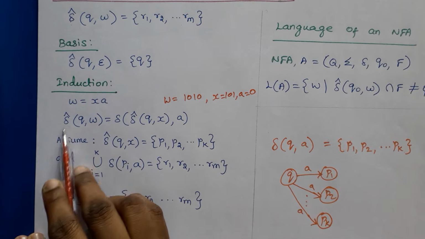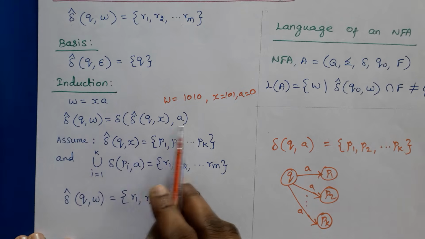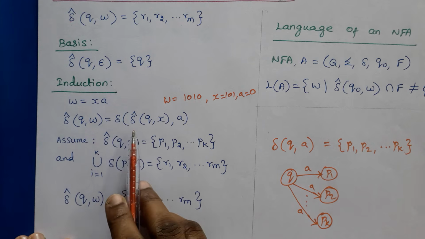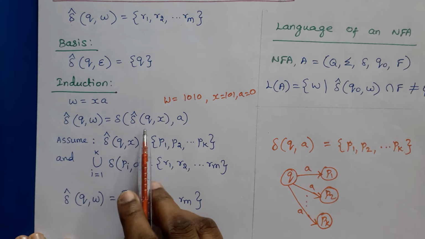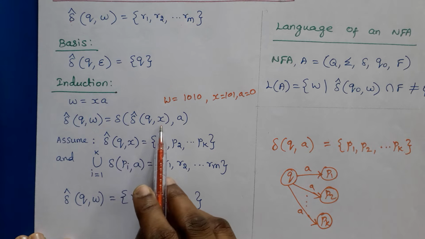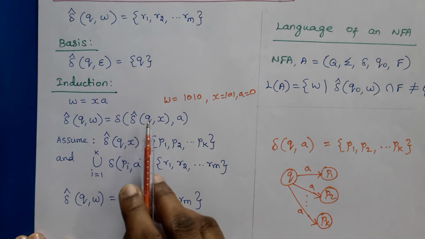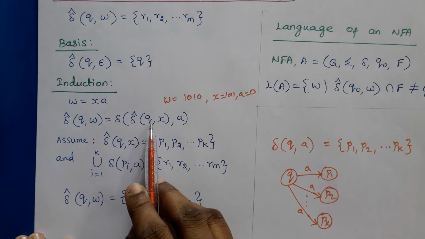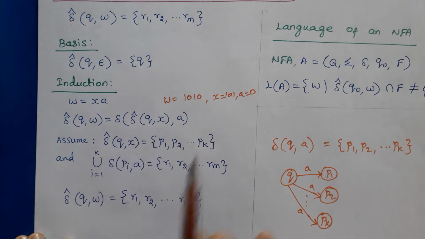In order to find delta cap of (q, w), we have to write it like this: delta cap of (q, xa). That is, if we want to find delta cap of (q, w), first we need to find delta cap of (q, x). x means all symbols of w except the final one. First we need to find this, then we substitute that result here, and then we need to find the delta of that result comma a.